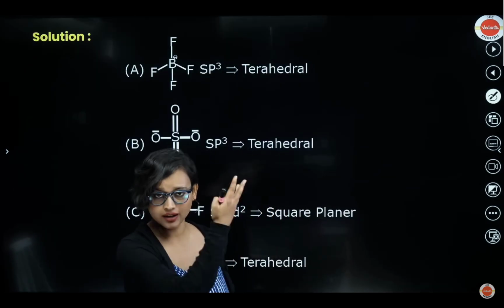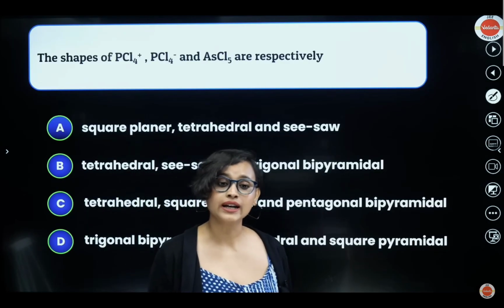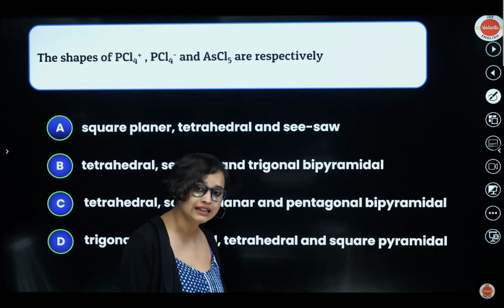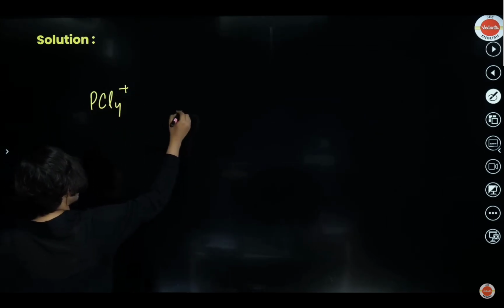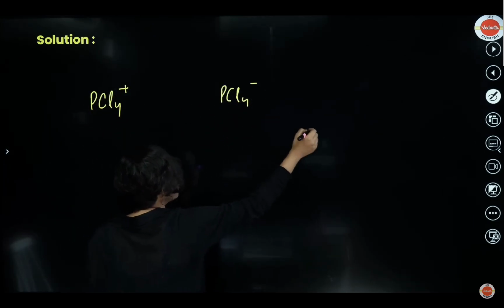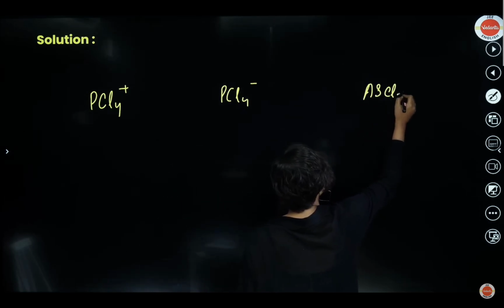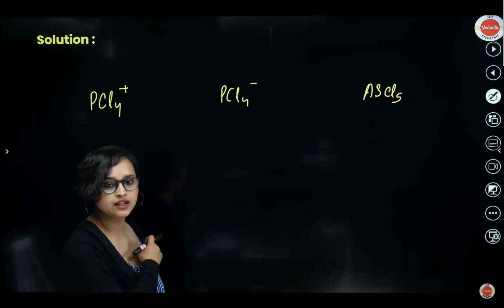The solution is here also. This is a cleaner diagram. If you want, you can check it out. Now we have PCl4 plus, PCl4 minus, and AsCl5. What do we have? We have PCl4 plus, PCl4 minus, and we have AsCl5, right?